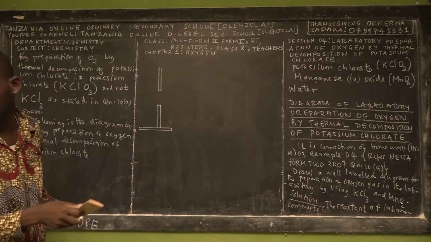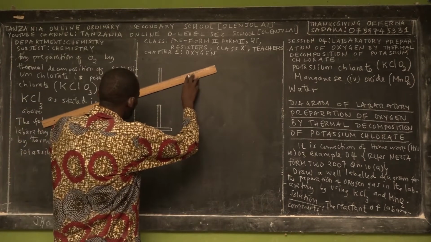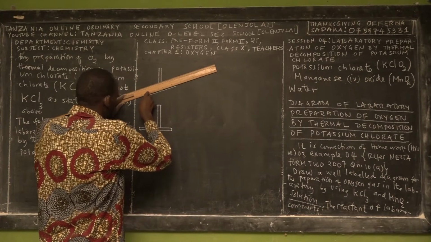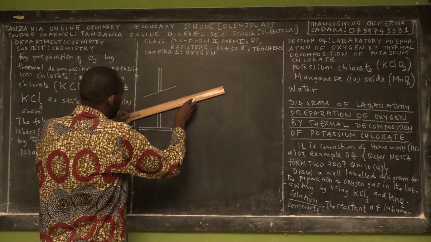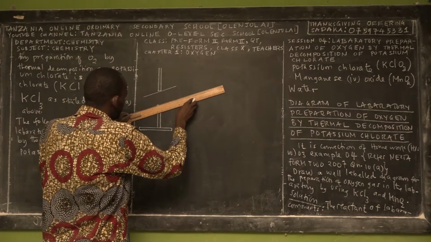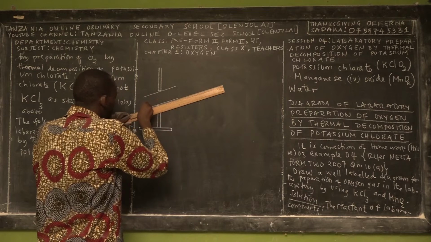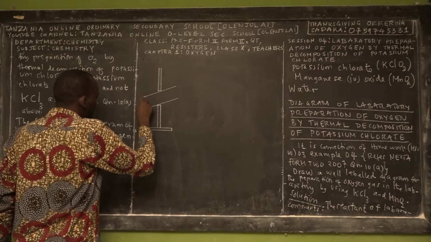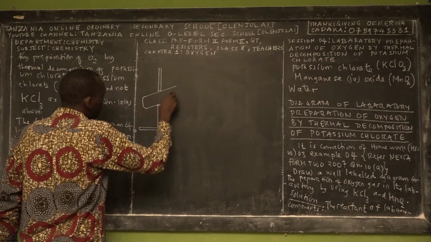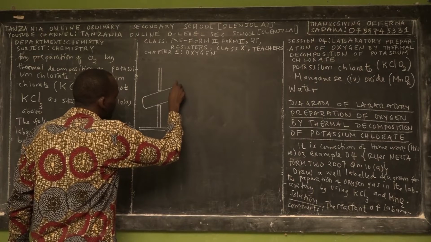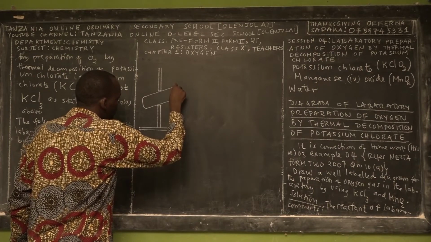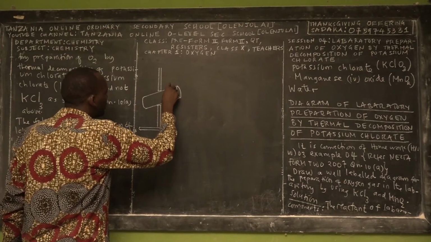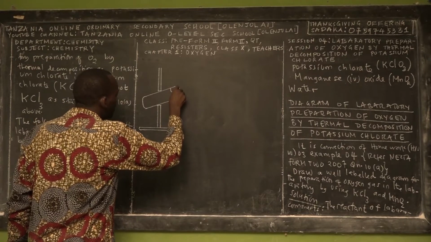So afterward, you have a test tube. So here you're going to have a test tube. This is a representation of our test tube, and here we're going to use a stopper.